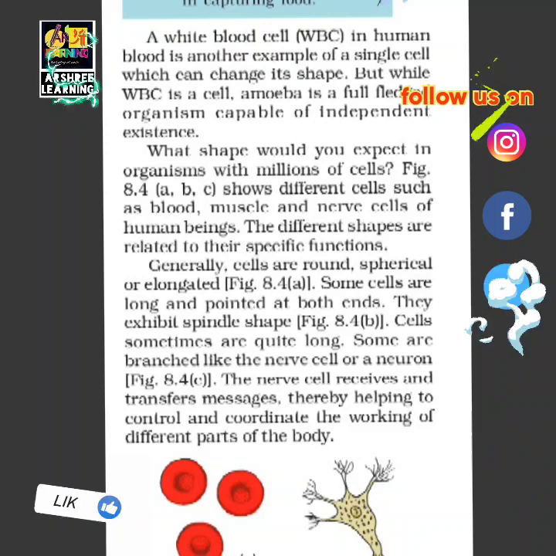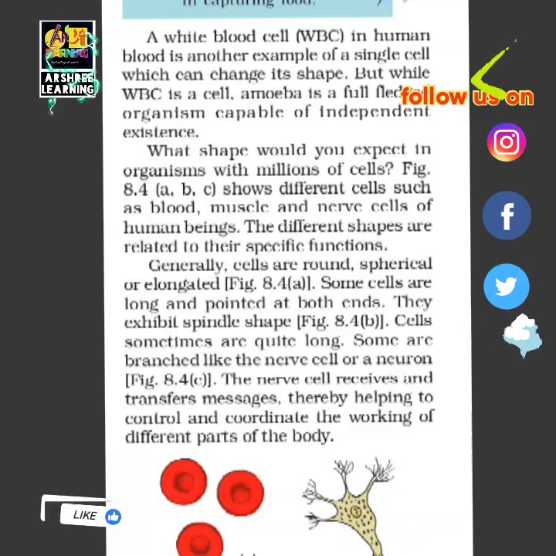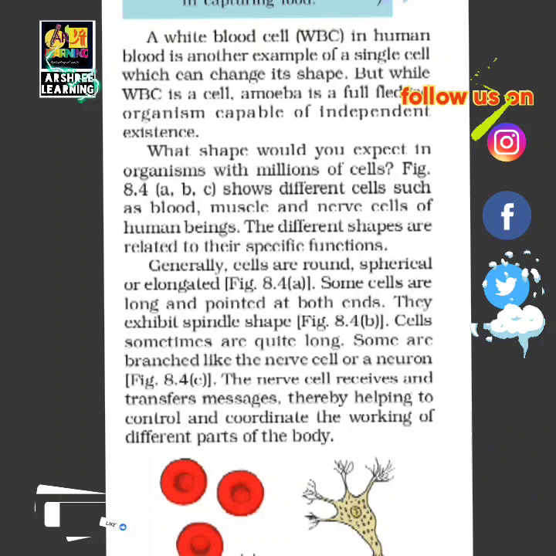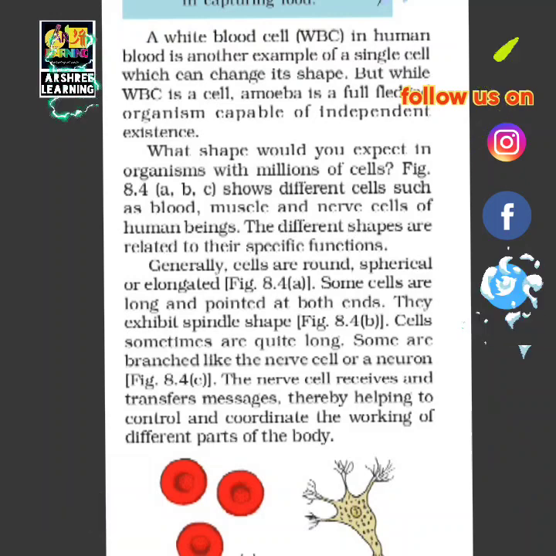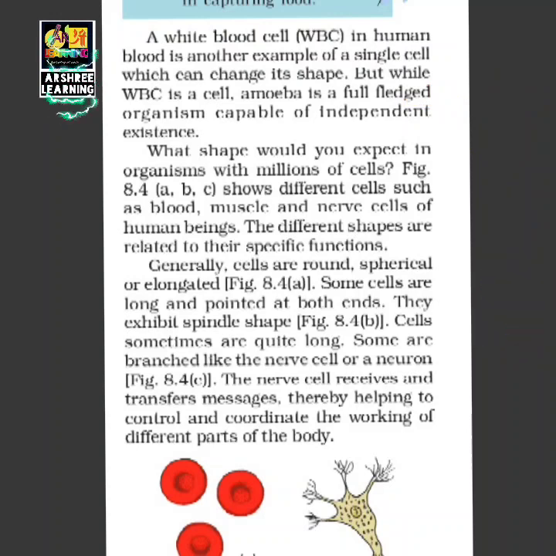Round means like a circle, spherical means like a ball, or they are elongated. And the fourth is the cells may be having no shape. They exhibit spindle shape. Cells sometimes are quite long, some are branched like the nerve cell. In the picture you can see that one end of the nerve cell is having branches and the other end is narrow. The nerve cell receives and transmits messages which helps it to control and coordinate the work of the body. Therefore, this nerve cell is long.